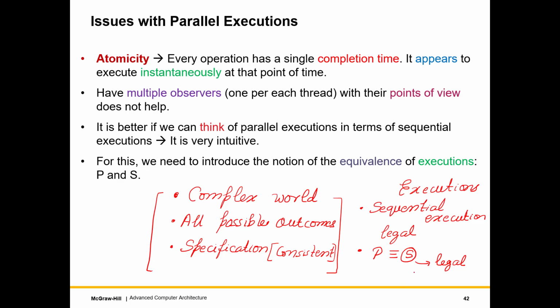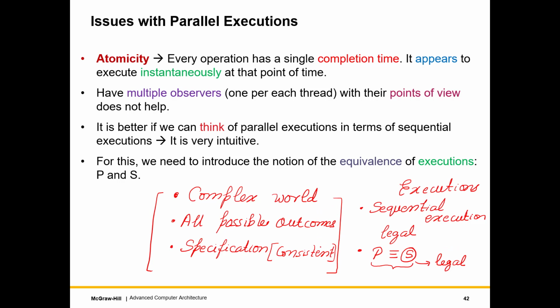We have not significantly discussed this. We are stopping at this point where we are saying what it means for a parallel and sequential execution to be equivalent.